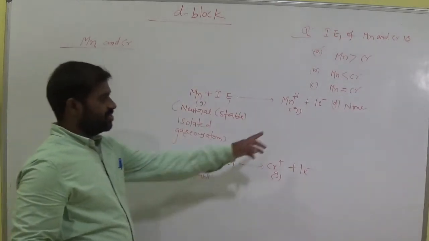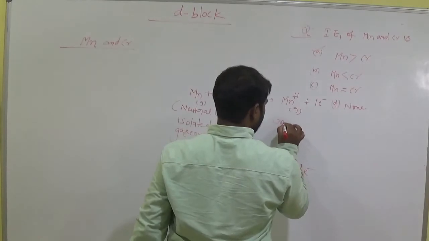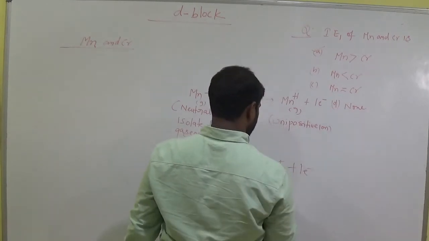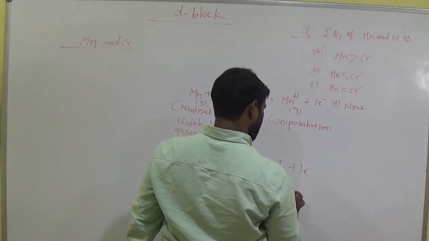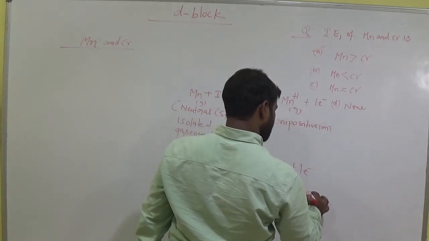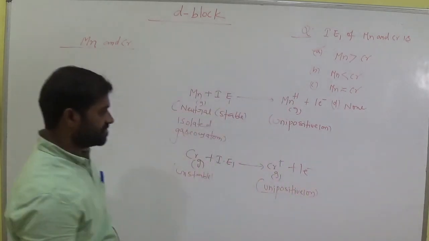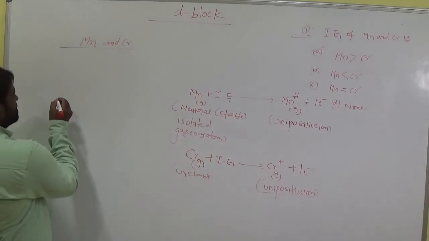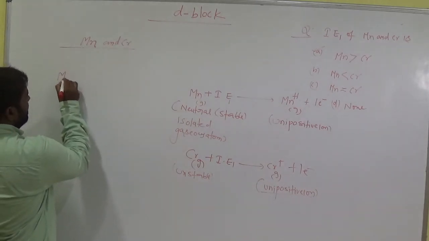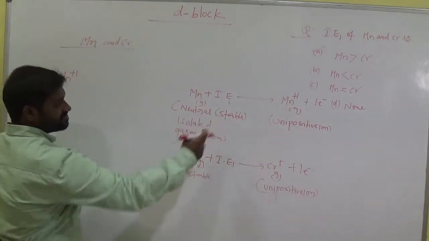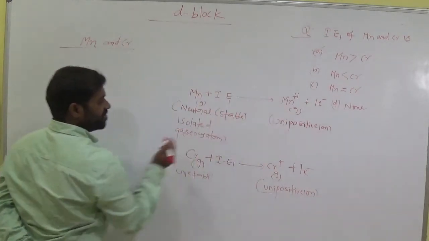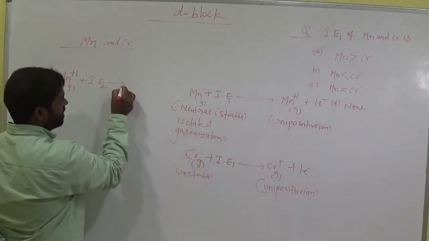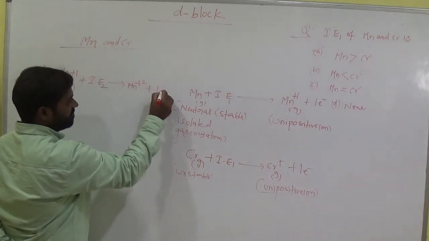So okay, now this is a unipositive ion, am I right? This one is also a unipositive ion. Okay, clear? So let's see now. Now let us consider Mn plus. After removal of the electron, take this one, unipositive ion Mn plus. Use second ionization energy IE2, then it becomes Mn plus 2 by the loss of one more electron.